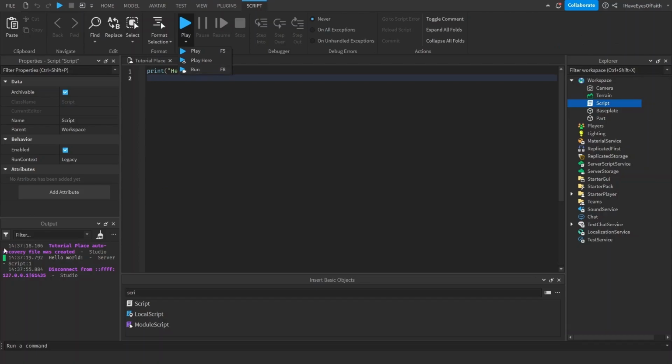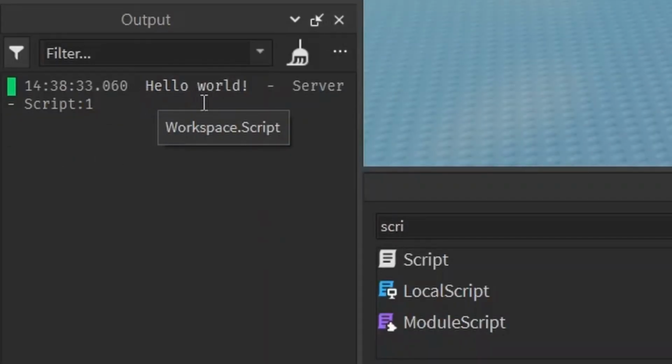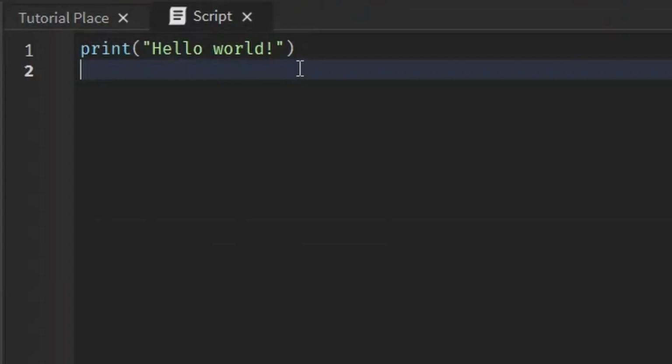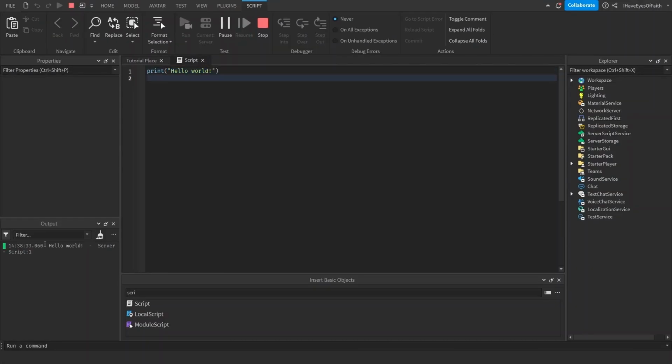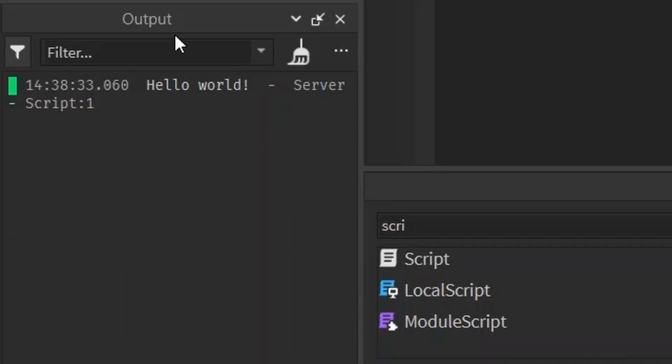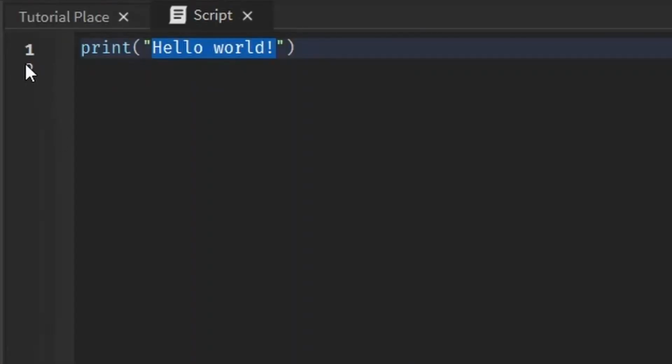And when I hit run, I want you to focus on this little output window and see if you notice anything. You see it says hello world, exactly as it's written in our little script within the quotation marks. I'll tell you what the output window does. This is just a way that the script communicates with us. It also tells us the time things were printed at. Like I just happened to run this at 14:38 and 33 seconds, so 2:30ish in the afternoon. And it also tells us exactly what was printed. And what we printed was what's inside the quotation marks, which was hello world with an exclamation mark. Finally, it also tells us what line of the script it was printed on. It tells us this one right here. And as you can see, we're on the first line of the script.